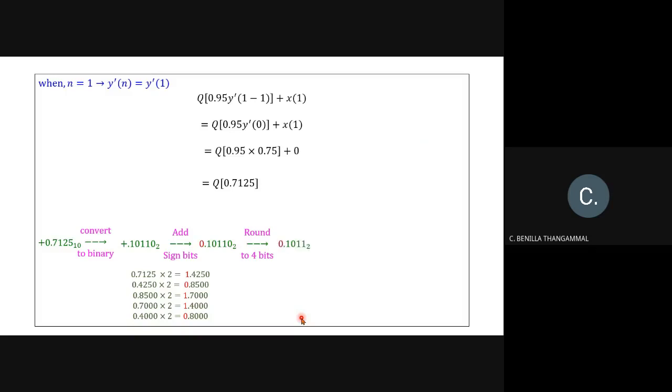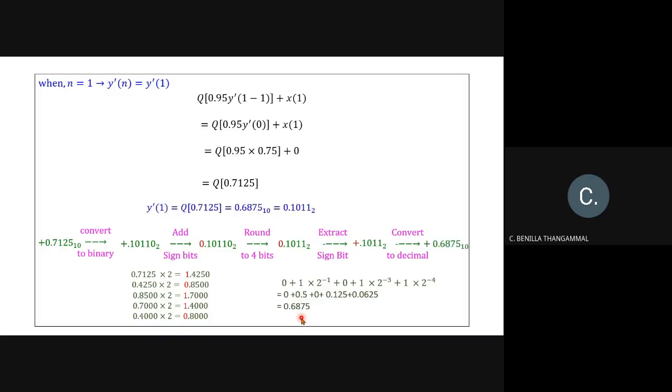The fifth bit is 0, so you don't have any problem. So 0.1011. Extract your sign bit, so 0 is replaced by plus and convert it into decimal. So the value will be 0.6875. So y dash of 1 is 0.6875, which is different from your previous value, y dash of 0. Since you have to continue this procedure until y dash of n is constant for consecutive values,